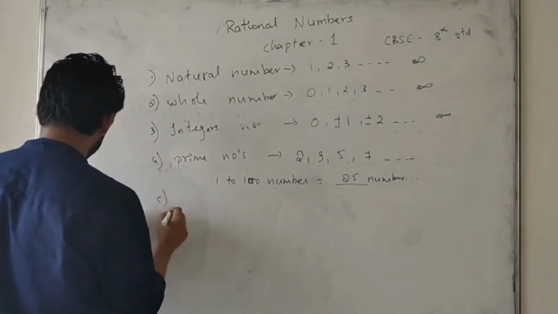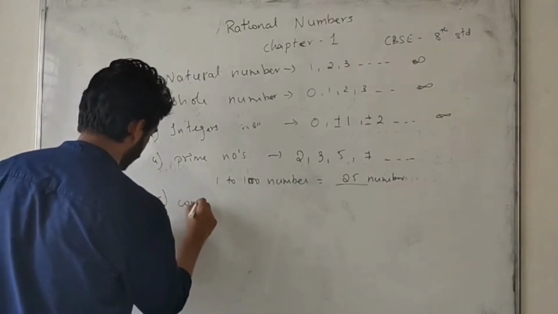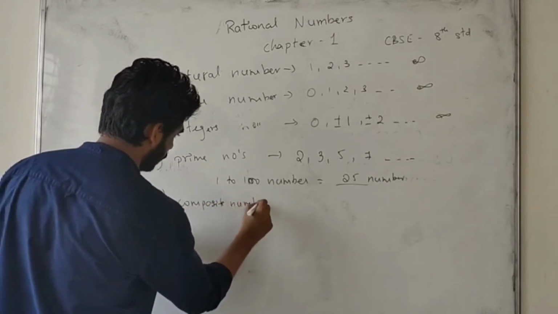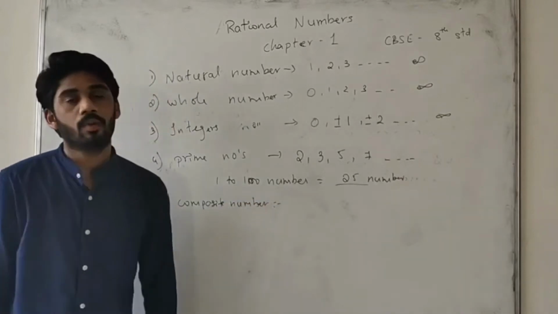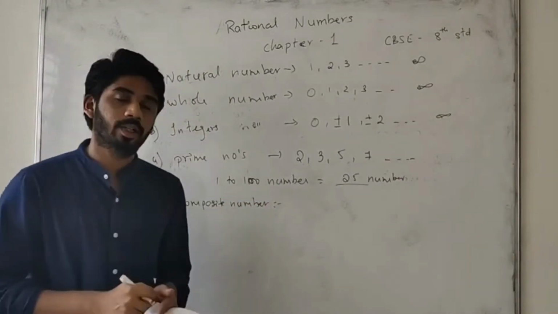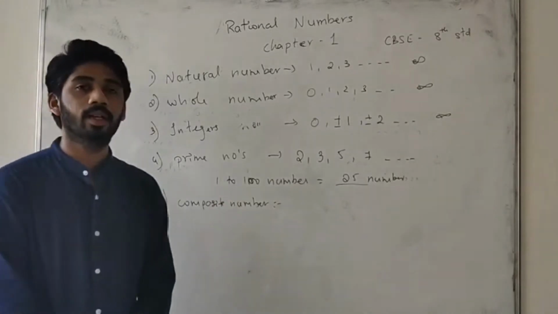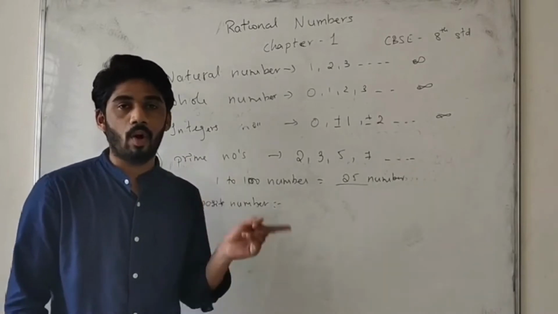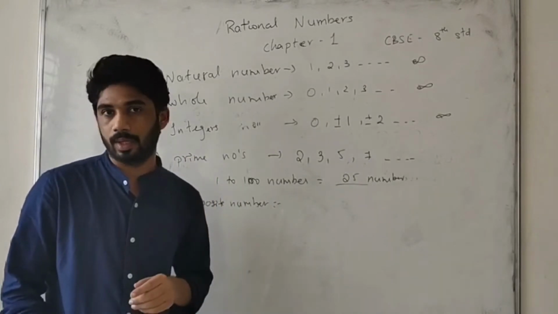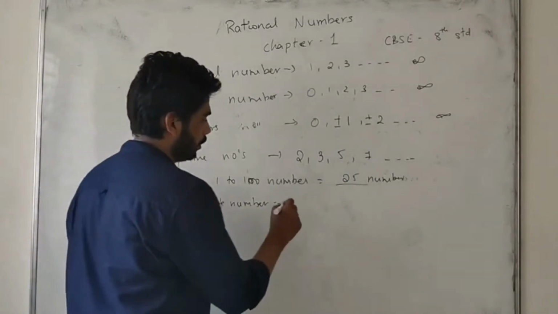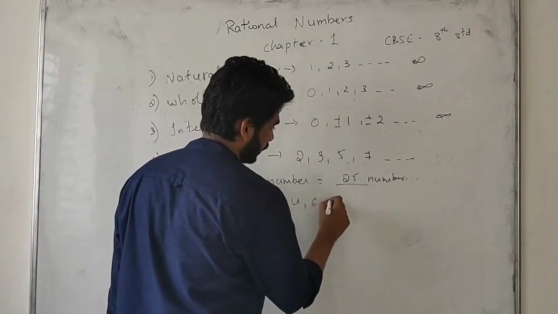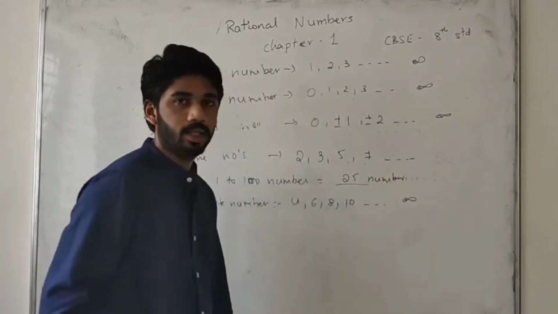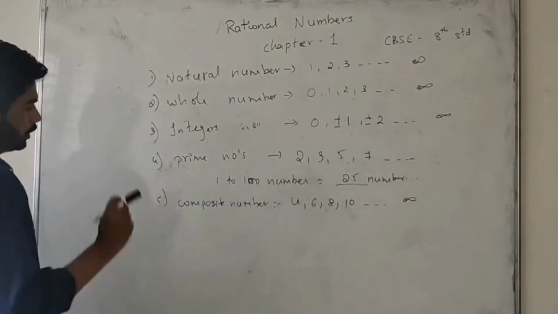Fifth one, composite numbers. What is a composite number? A composite number is a number other than a prime number, having more than two factors. Leaving prime numbers, all other numbers are composite numbers. Example 4, 6, 8, 10, and so on till infinity. So till the fifth type we are complete.